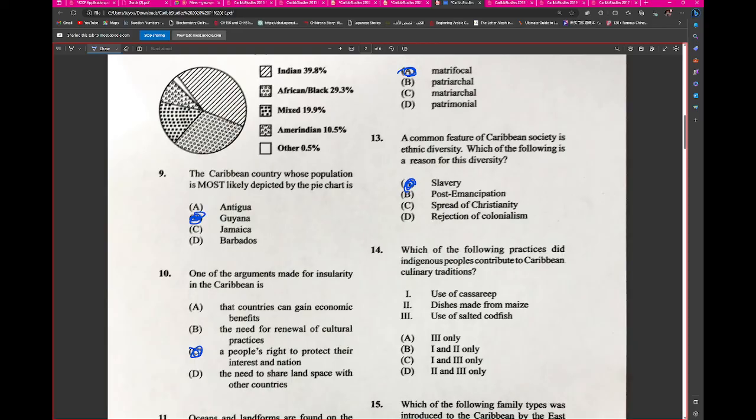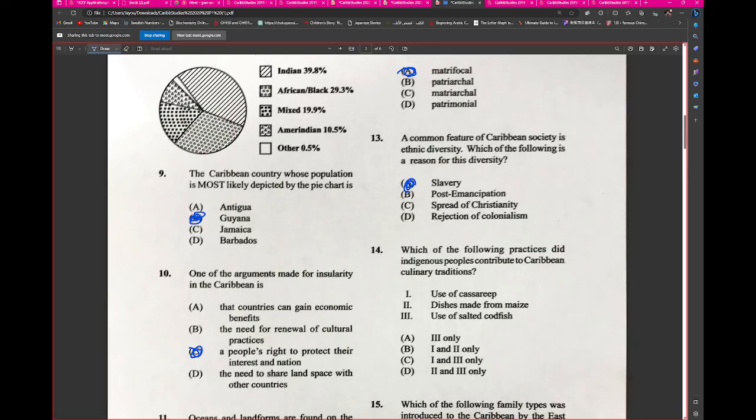Let's connect it, right? Wouldn't slavery be one of the first instances of ethnic diversity? Remember, Africans aren't from the Caribbean. We have the indigenous people, most of which we are not. Then the Europeans came. That was diverse enough. Then slavery came into the picture. Slavery brought generally only one type of people, while indentureship, which is post-emancipation, would have brought multiple other cultures, which gave more diversity than slavery.